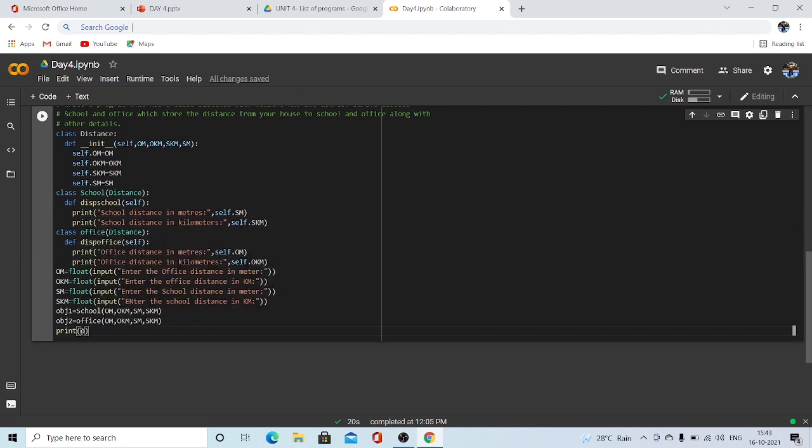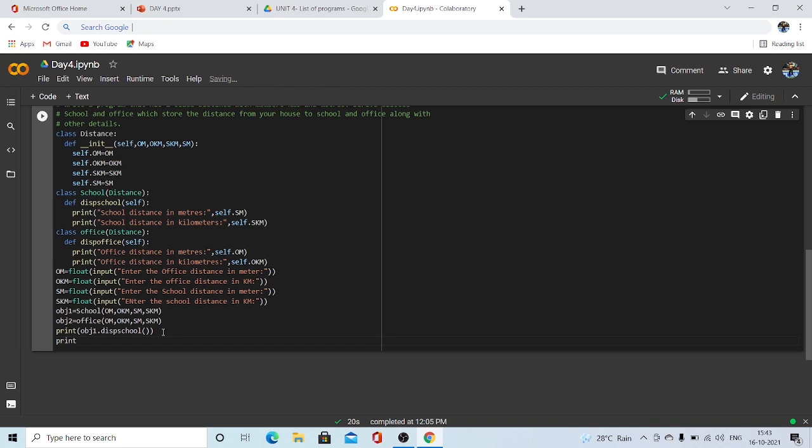So object 1 dot disk school, and we don't need to pass any arguments, so nothing.